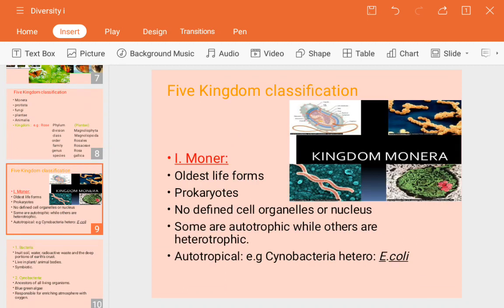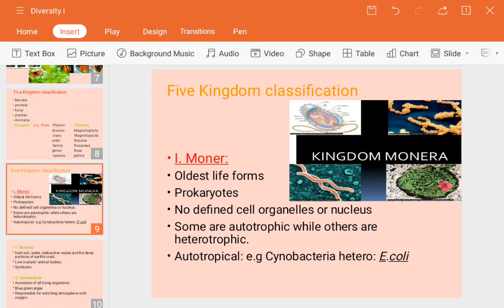Next, today's portion is the five kingdom classification on the basis of characteristics. We are going to see the five kingdoms: Monera, Protista, Fungi, Plantae and Animalia. Today we will see only two of them, Monera and Protista. Monera is one of the very oldest life forms, from the time when the earth was evolving and there was no existence of living organisms on the earth.